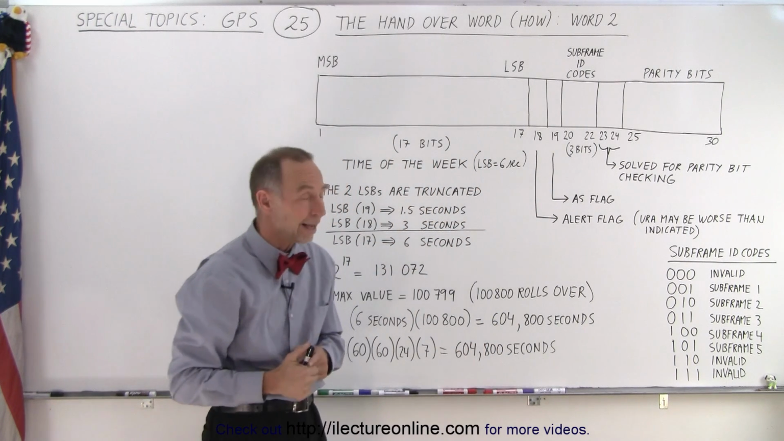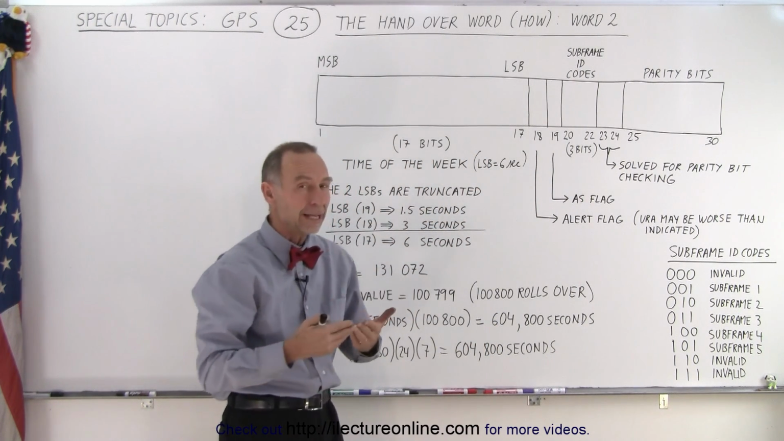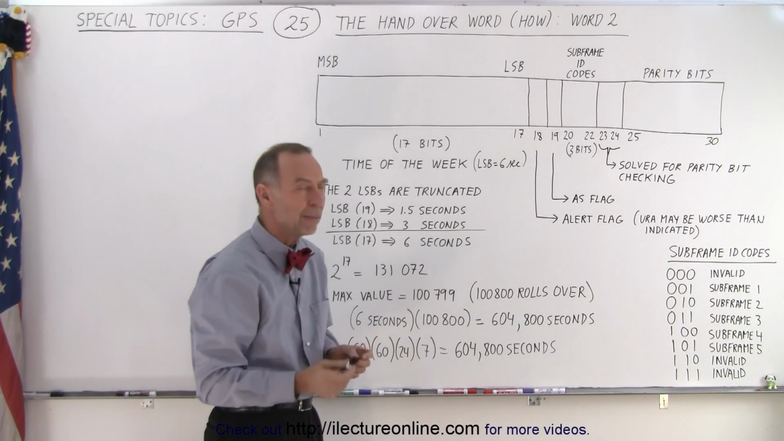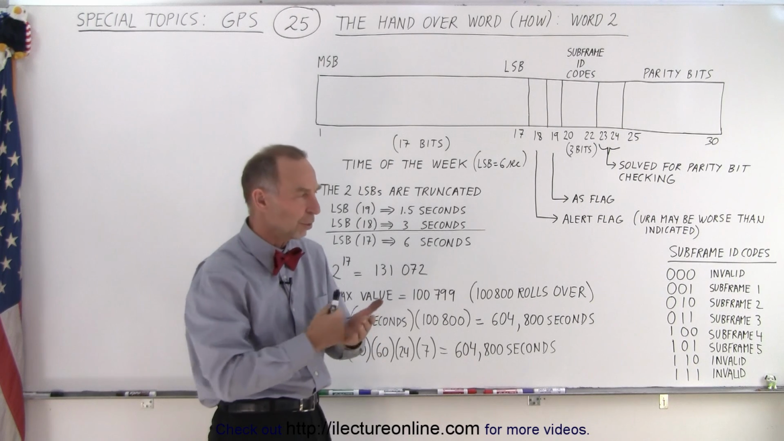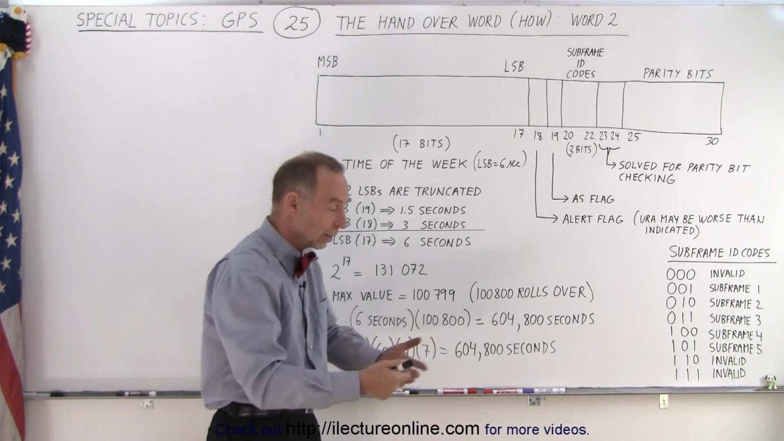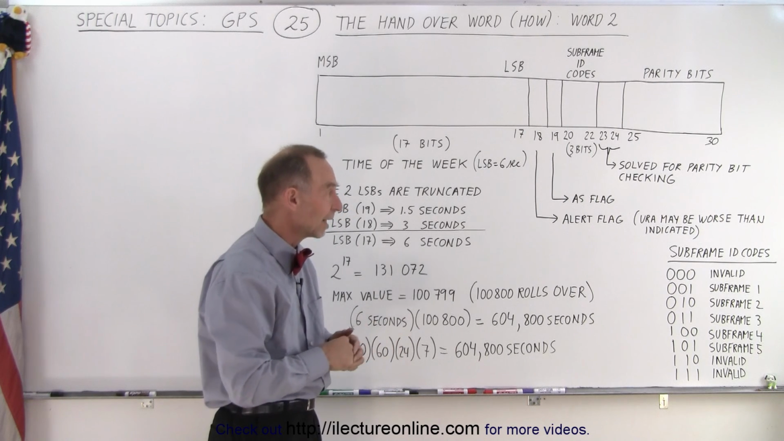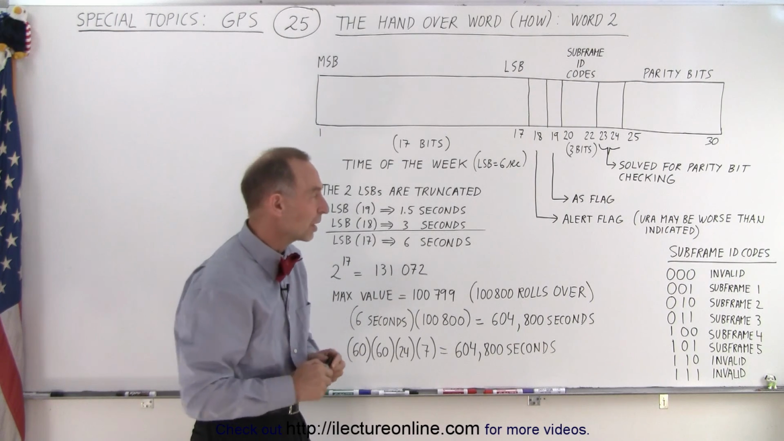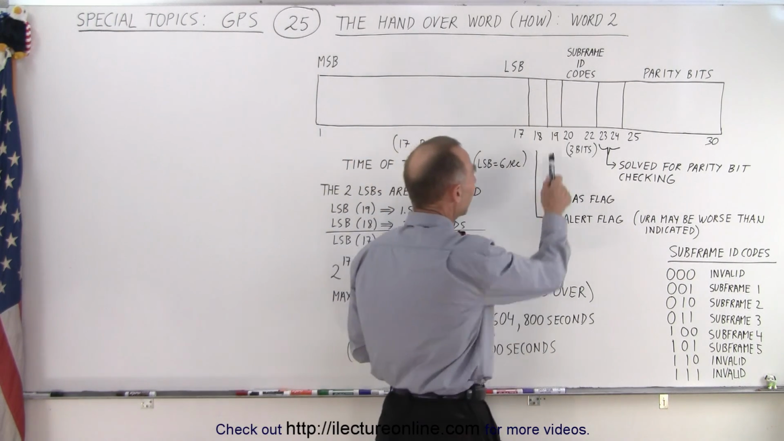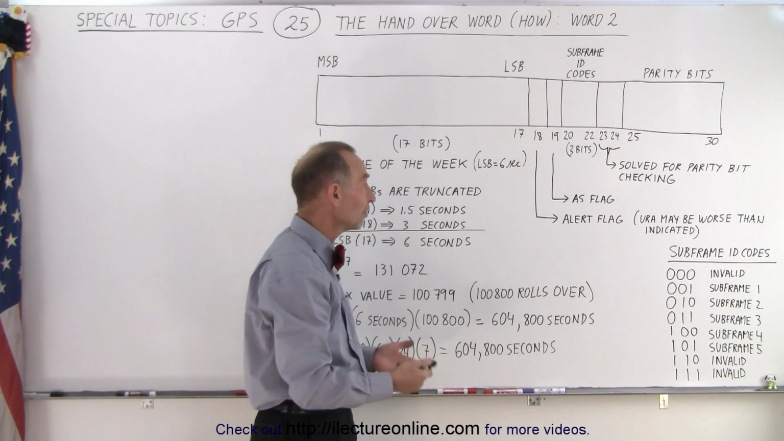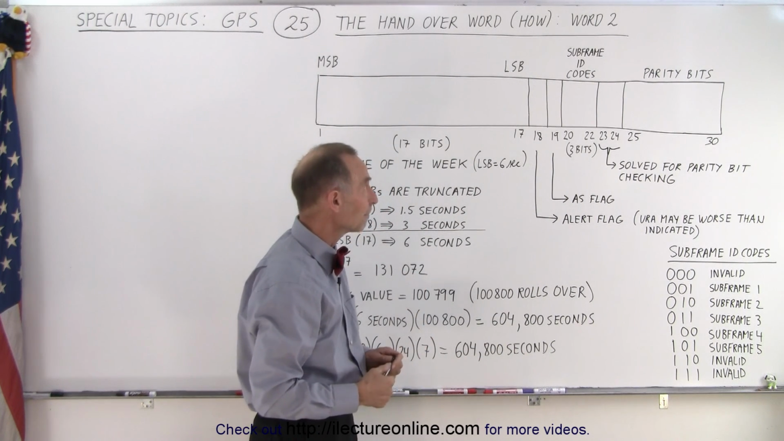When that one is set high, that means that the URA, the possible error in the accuracy of the satellite, may be worse than indicated. Remember, there's always this upper limit of what the satellite thinks we can accomplish by using the satellite for GPS. But if the alert flag is set, that means something is wrong and it may be greater than that. 19 is the AS flag. AS stands for anti-spoof. If the satellite believes it's being spoofed, it can set that flag high.